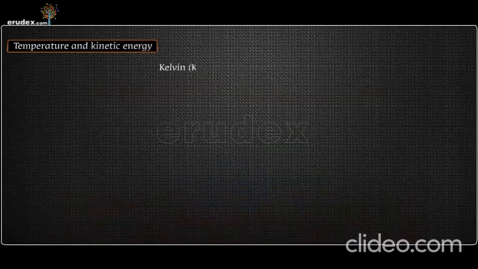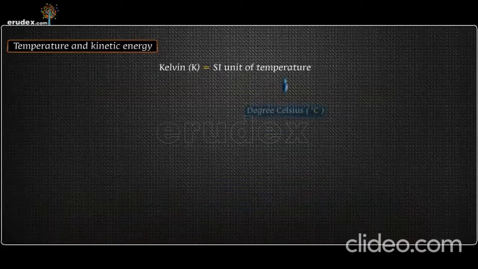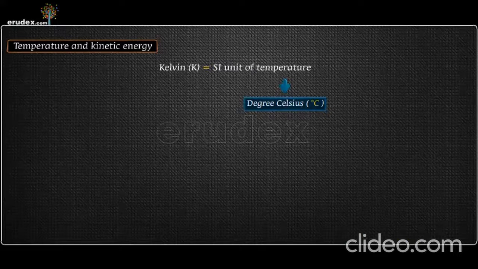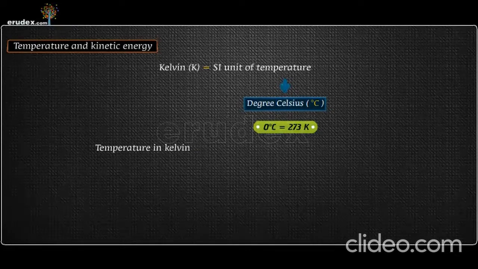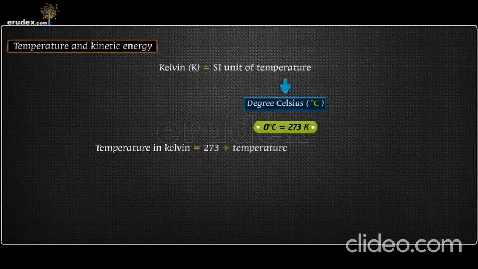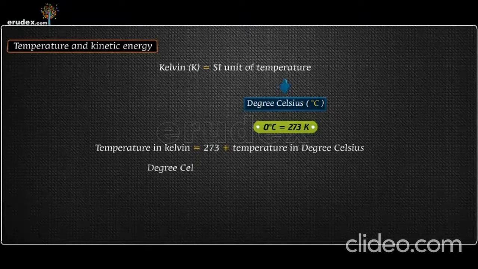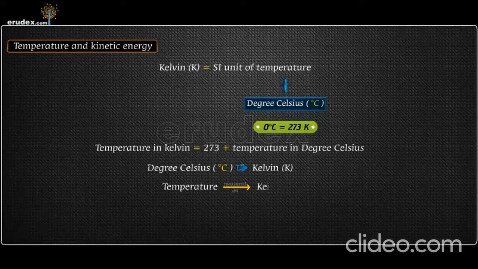Kelvin, K, is the SI unit of temperature. It can also be expressed in degrees Celsius. 0 degrees Celsius is equal to 273 Kelvin. Temperature in Kelvin is equal to 273 plus temperature in degrees Celsius. This is used to convert degrees Celsius to Kelvin. Temperature measured on the Kelvin scale is called absolute temperature.